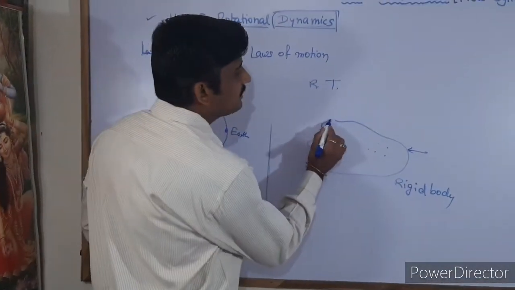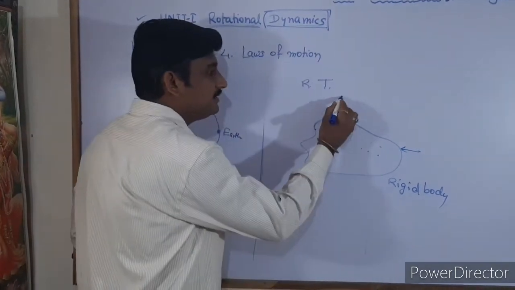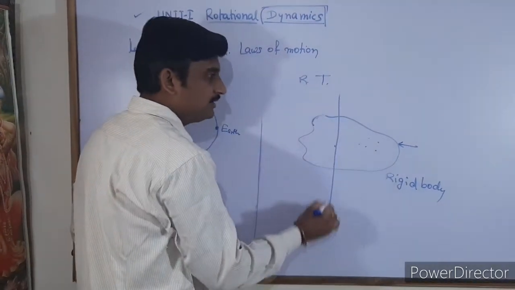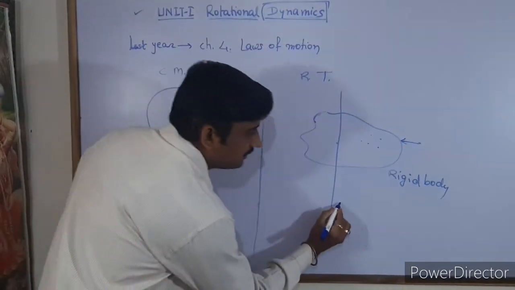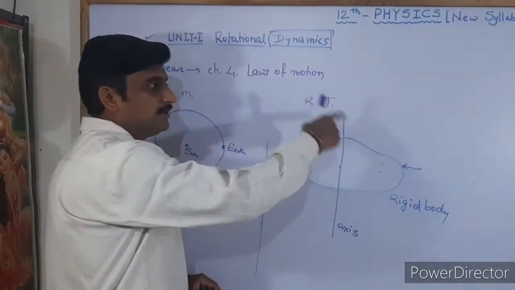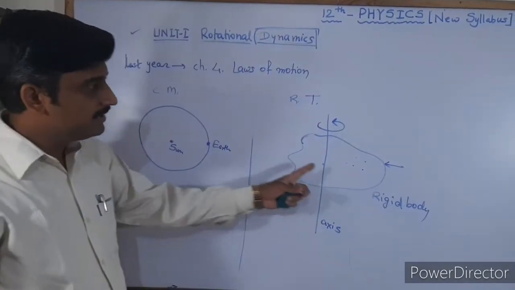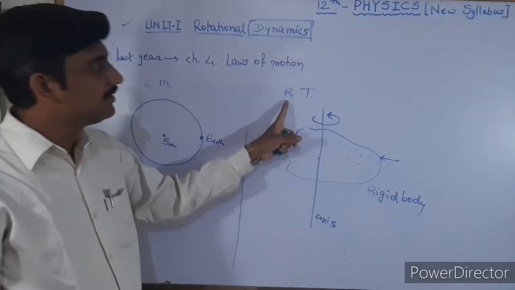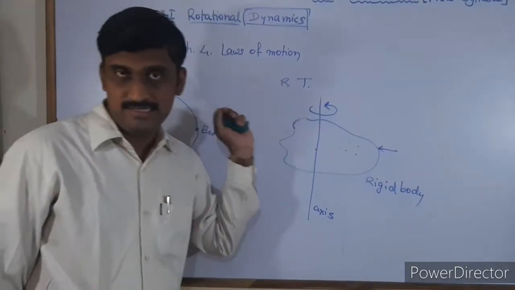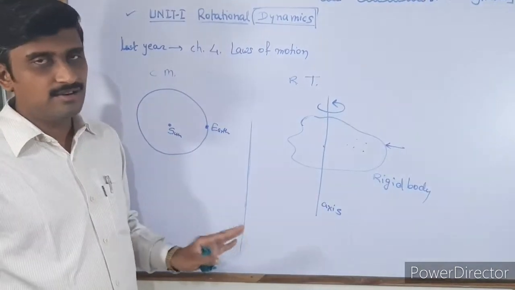When a rigid body is considered and an axis is passed through that rigid body, and the rigid body is allowed to rotate around that axis, then it is called rotational motion. Here there is only one object, one rigid body, and not another object.